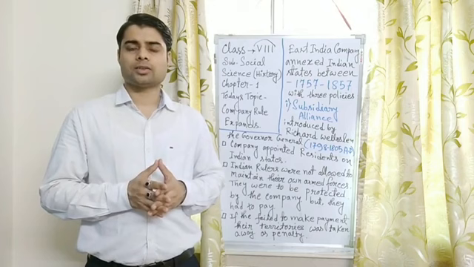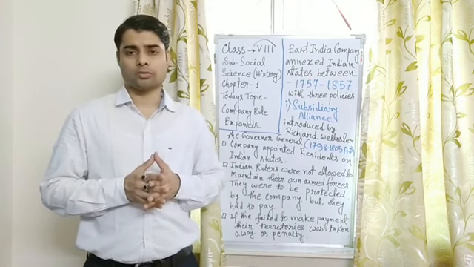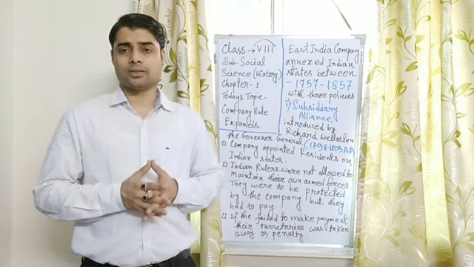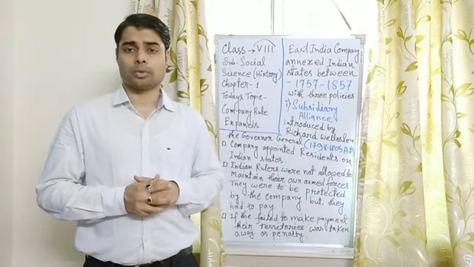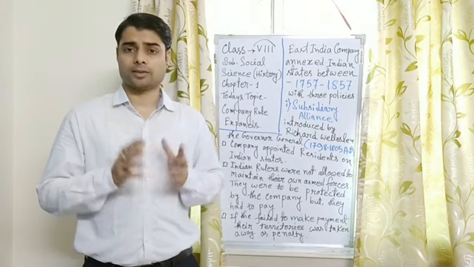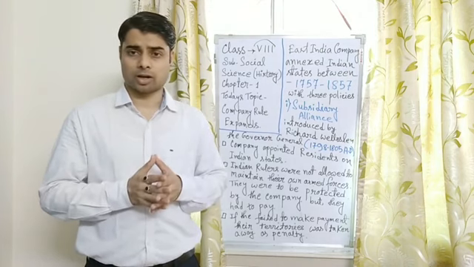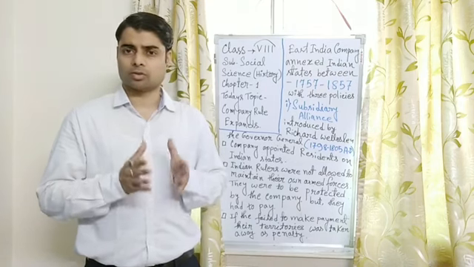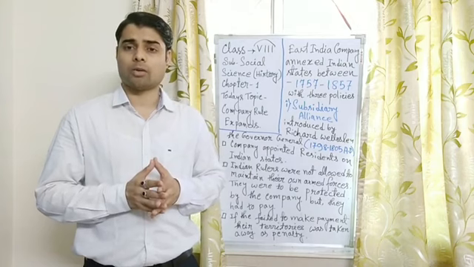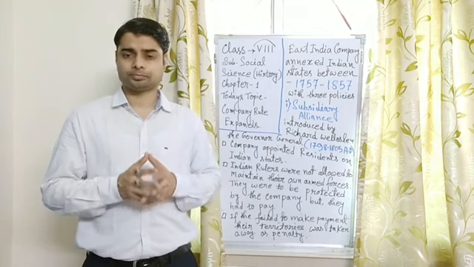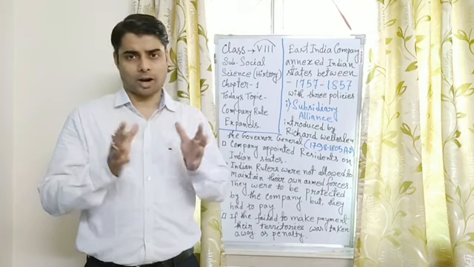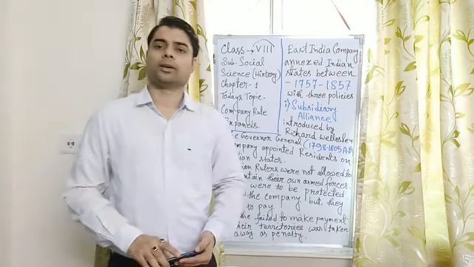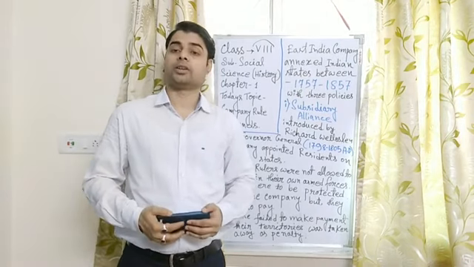So as per the alliance, the company became very powerful and could control the Indian states. The first Indian state was the ruler of Satara. Satara is a state situated in today's Maharashtra, and at that time in the Maratha provinces. The Satara state accepted this policy, as well as the Nawab of Arcot and the Nizam of Hyderabad, who also accepted the Subsidiary Alliance.